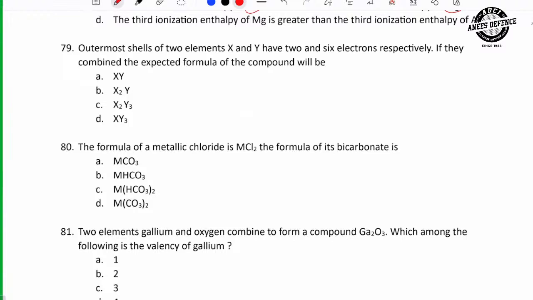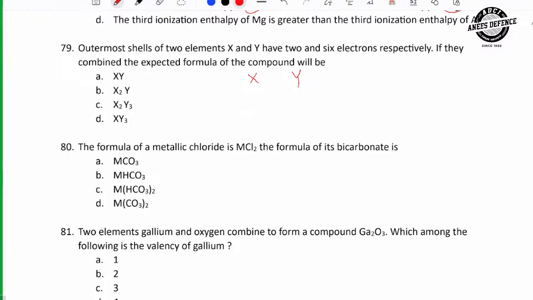79. What is 79? The outermost electrons of X and Y. There are two elements X and Y, right?